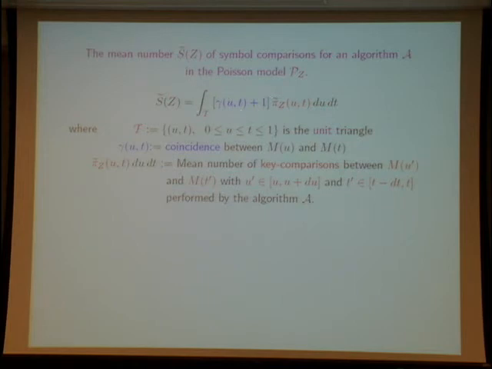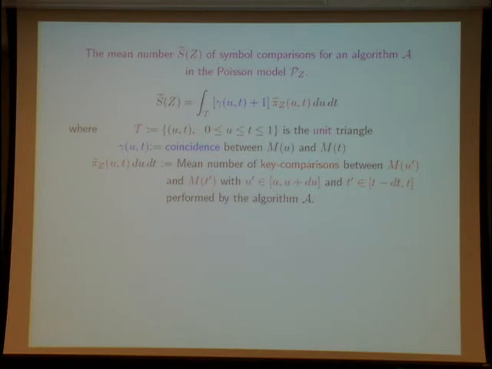Here, I am interested in pi sub z. What is pi sub z? Pi sub z is the mean number of key comparisons between two words. The first word is a word whose parameter is close to u, and the second word is a word whose parameter is close to t.